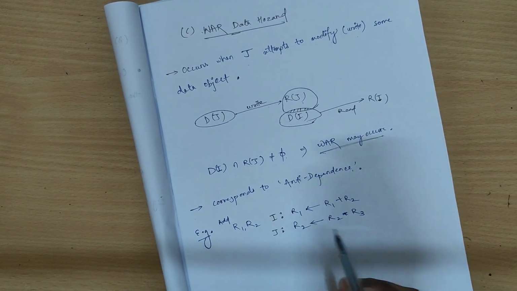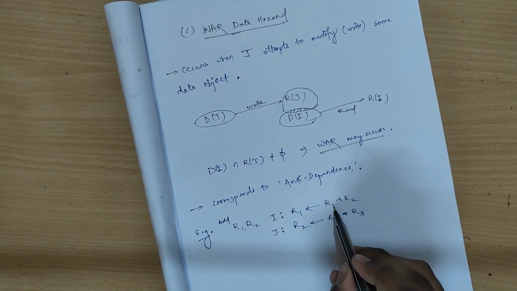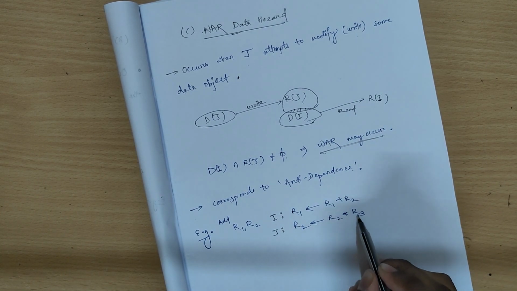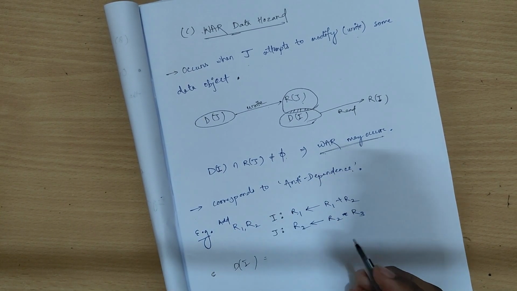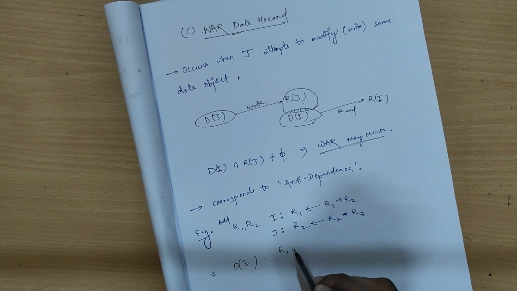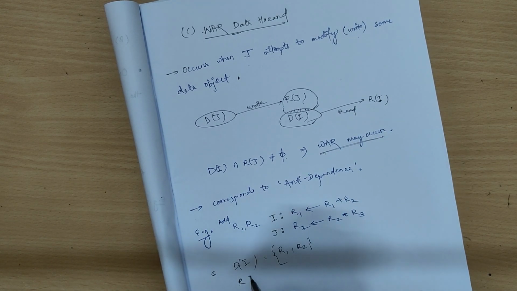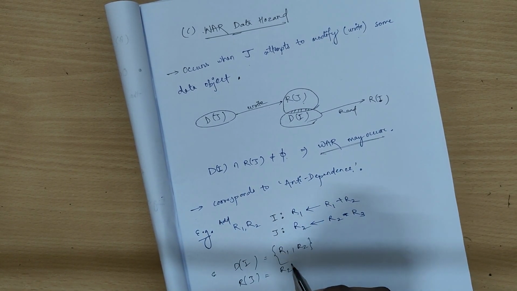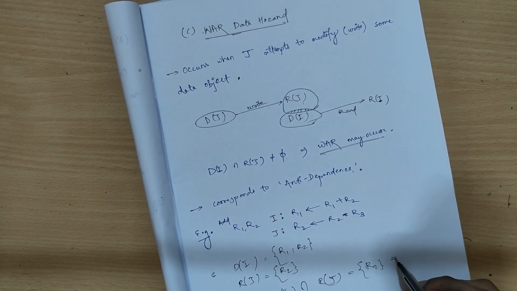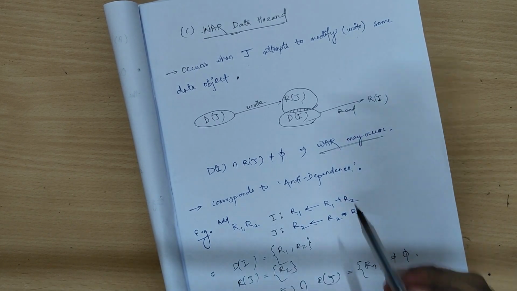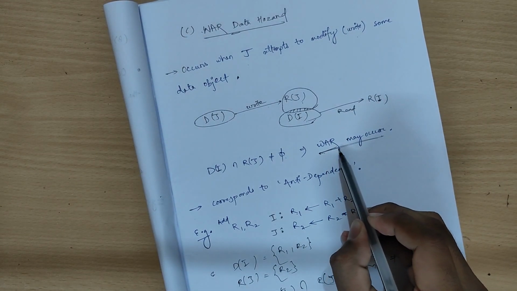Suppose here is an example. R1 is modified to R1 plus R2. R2 is modified to R2 into R3. So here the domain of I is equal to R1, R2, and the range of J is equal to R2. Here we can clearly see that the domain of I intersection range of J is equal to R2, the common element between both, which is not equal to phi. That implies here a WAR data hazard will occur. So thank you.